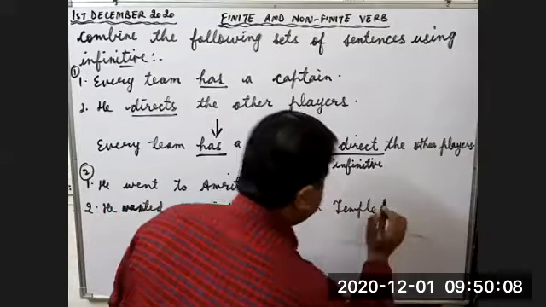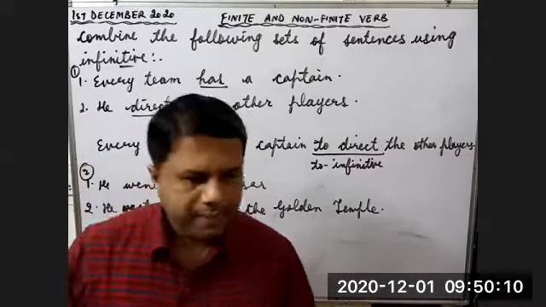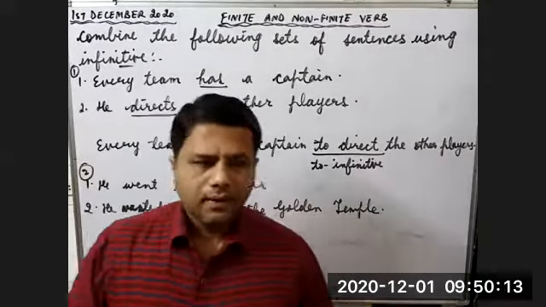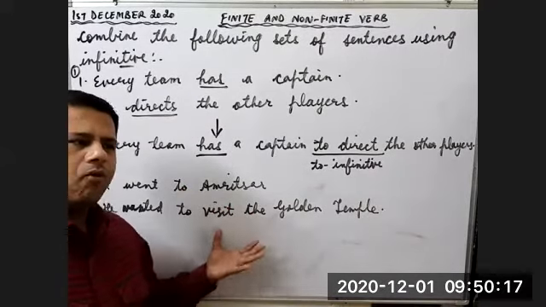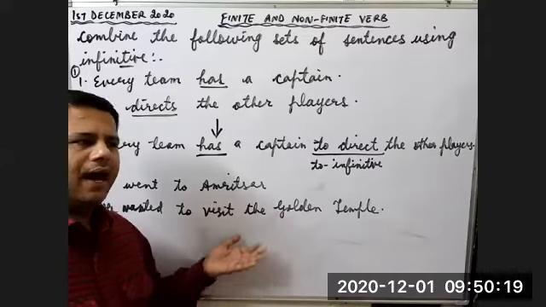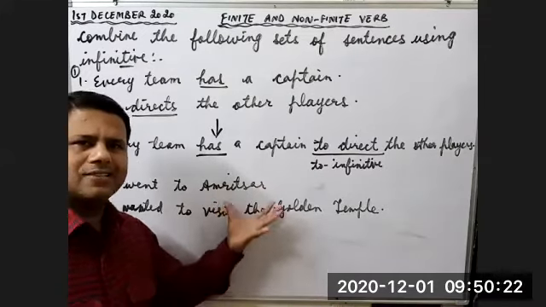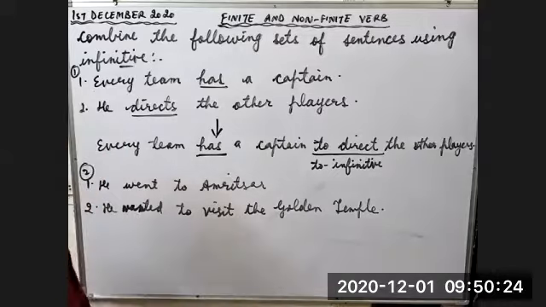Saloni is there, Saloni? Yes, sir. Okay, Saloni, tell me, these two sentences are given to you. What type of sentences are there? Are these simple sentences or complex or compound sentences given to us?